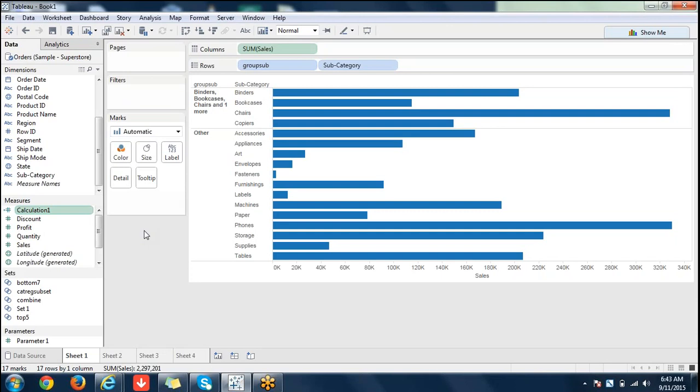Group can't be created dynamically, because we have seen a parameter used in creating sets. That way you can create dynamic sets. You can't create dynamic groups. That's the major difference between them. The other thing is a separate shelf will be created for sets, whereas a group is just part of your dimension members. So reuse is a big thing. That's the major purpose of creating sets rather than groups.